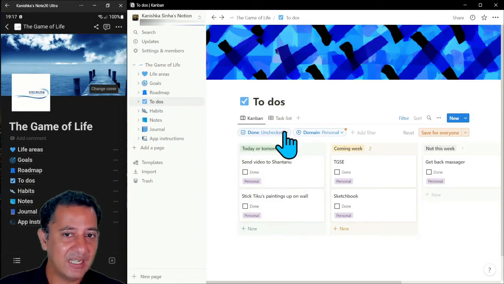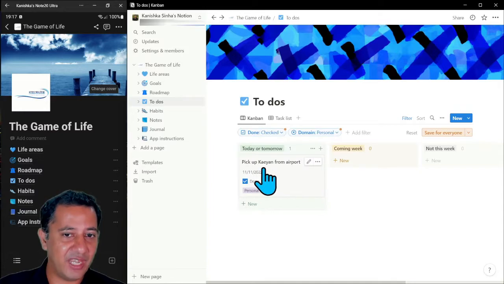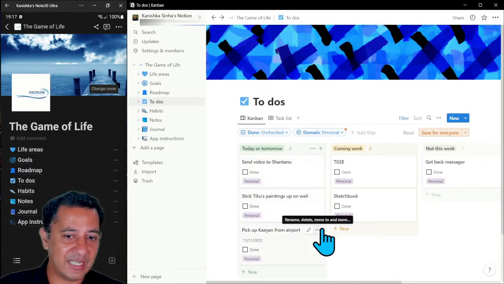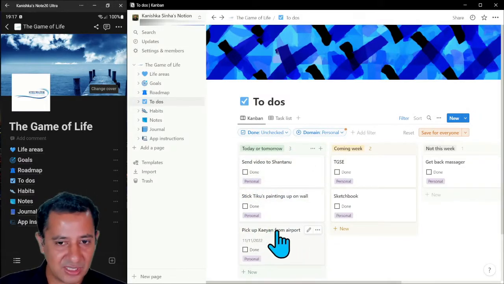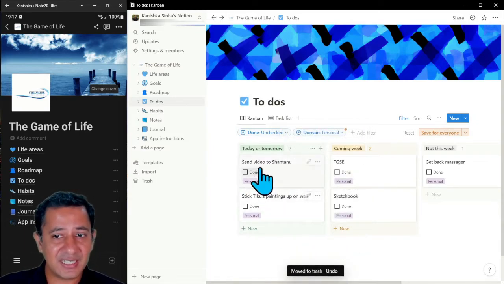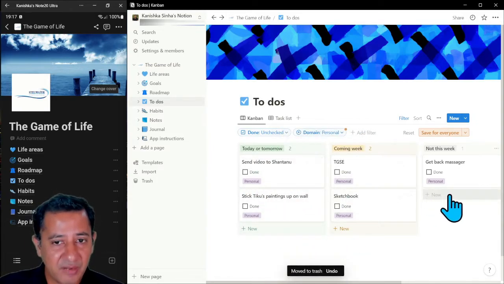So if I want to see that, instead of filtering it by unchecked, I'll filter it by checked, and there it is. And if I unclick the done, and then I move the filter back to unchecked, there I can see it again over here, pick up Kayan for the airport. So let me just delete this time, right? So this is how we look at the Kanban view.